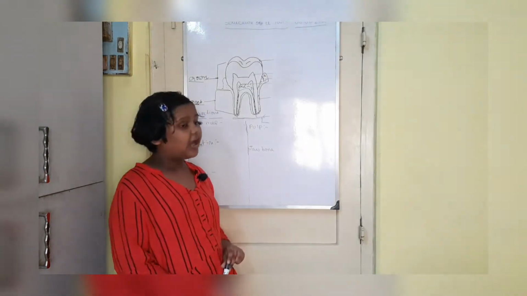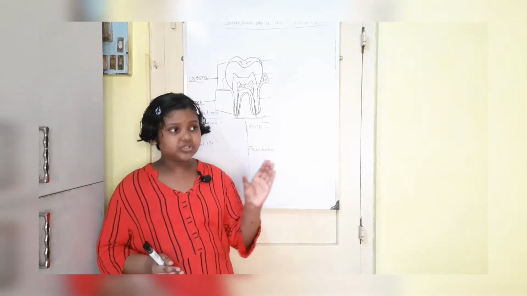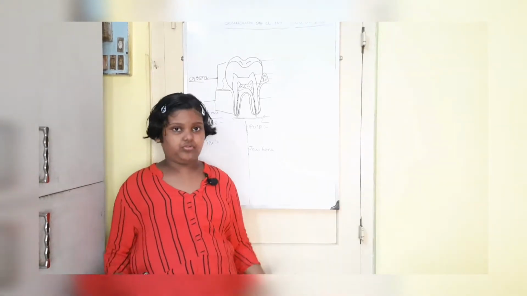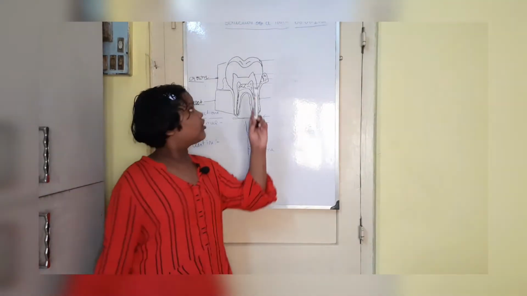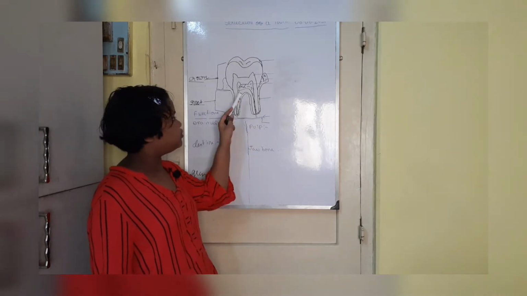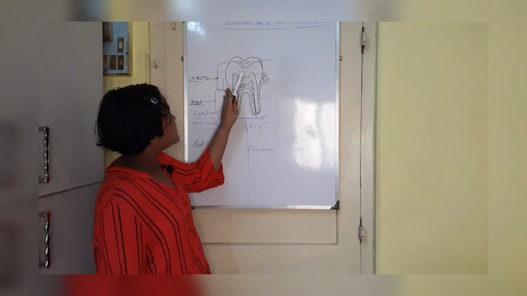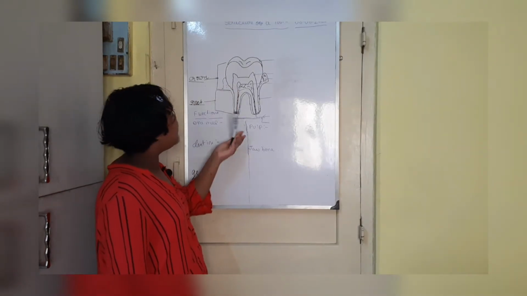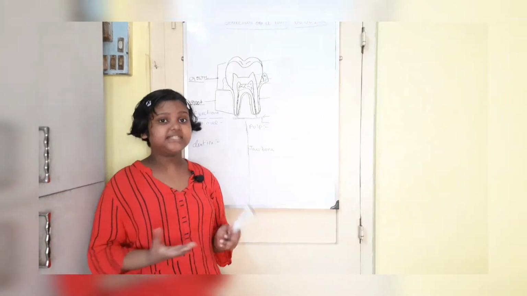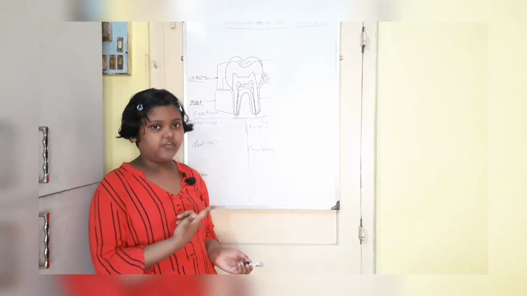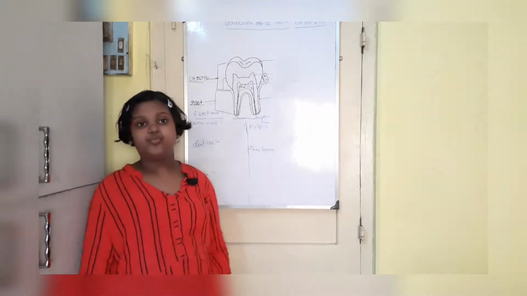So now I will teach you the parts of a tooth, the inside parts and outside parts, both. So let's start. Now you can see that I have drawn here the parts of a tooth. Everything you can see over here. First I will explain the names and then I will tell you the functions. Functions means the work they do, their duty in helping the tooth. So I will also tell the functions.